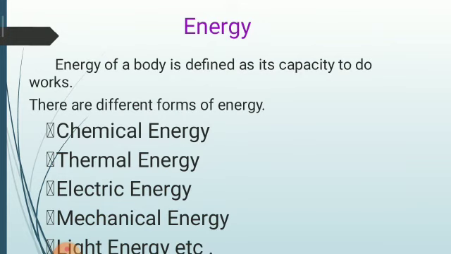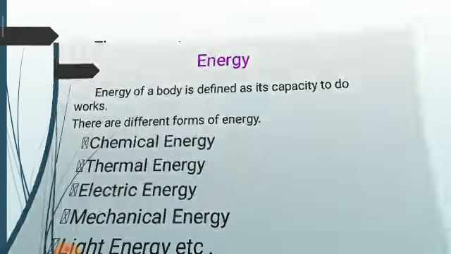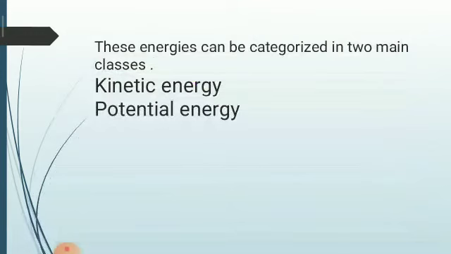Now, energy. The capacity of a body to do work is called energy. There are different forms of energy: chemical energy, thermal energy, electric energy, mechanical energy, light energy, and so on. These energies can be categorized in two main classes: kinetic energy and potential energy.